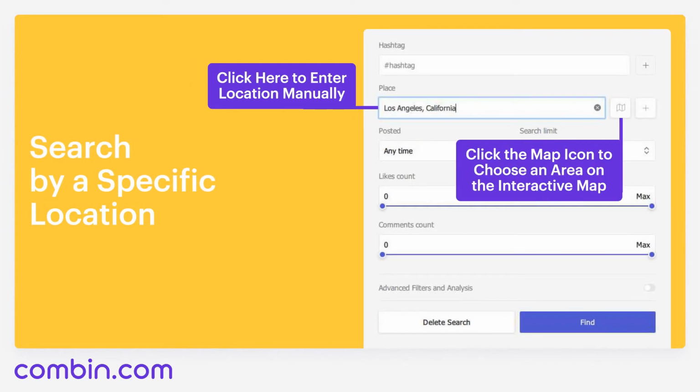Many of our users just do not know that search by hashtags can easily be turned to search by location, so there is no need to enter any hashtag at all. You can search by a specific location. For this, just enter location manually or click the map icon to choose an area on the interactive map.